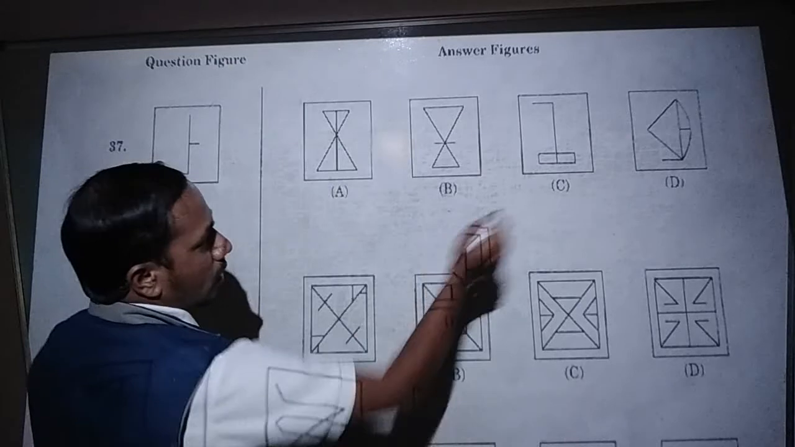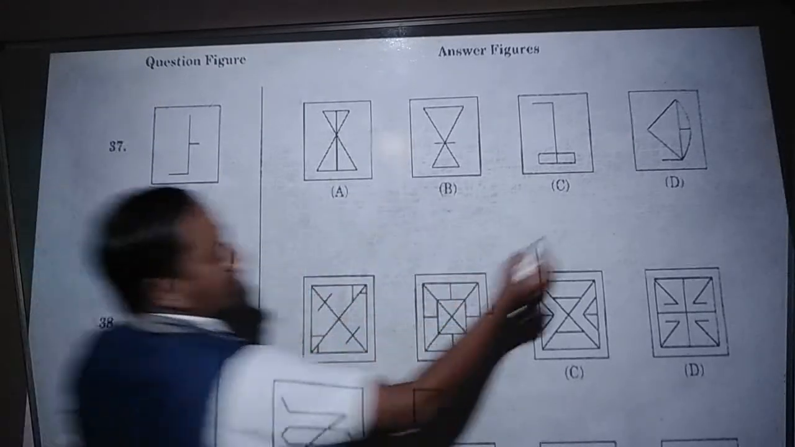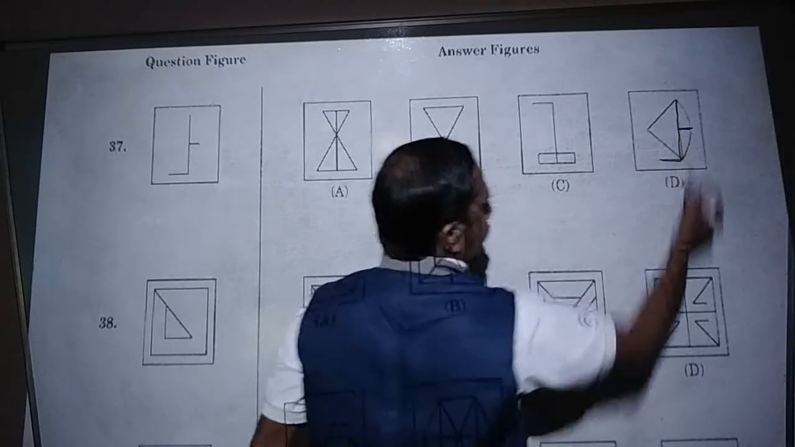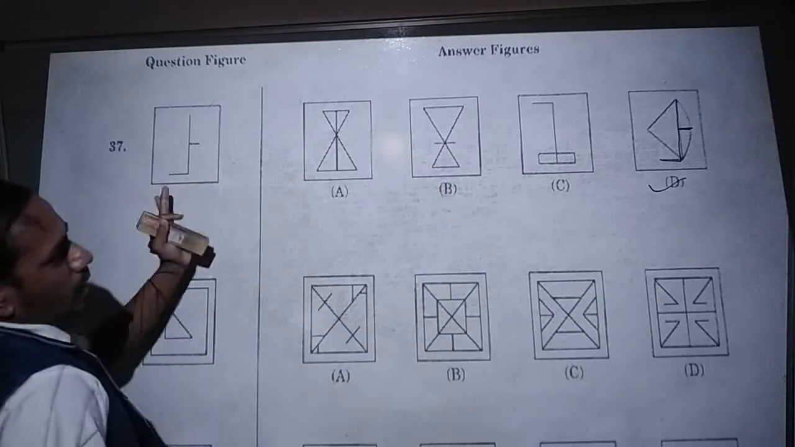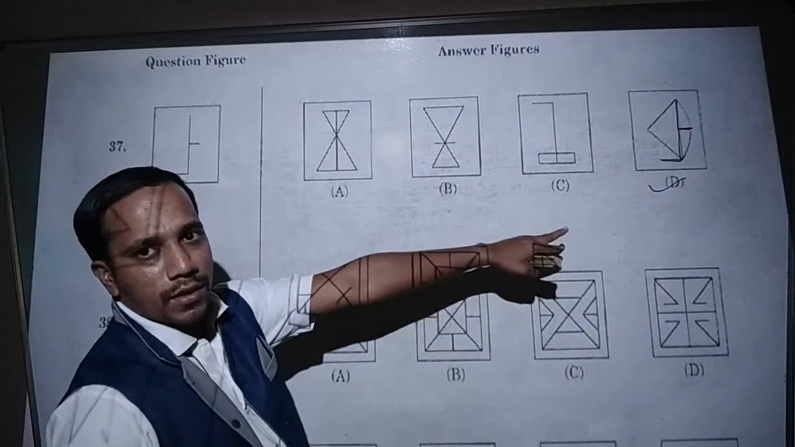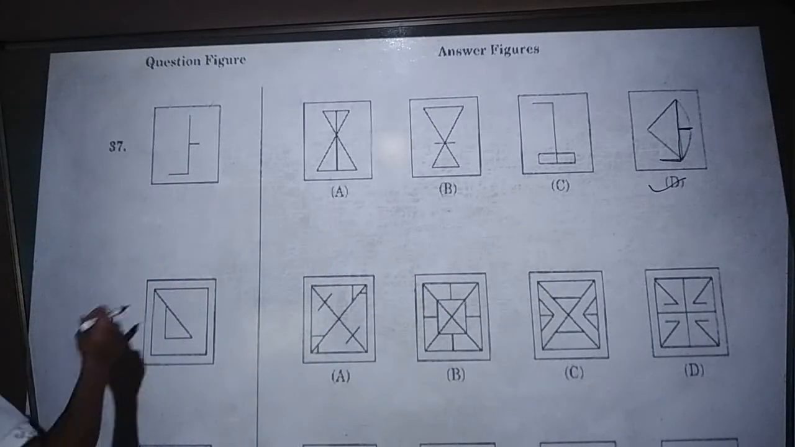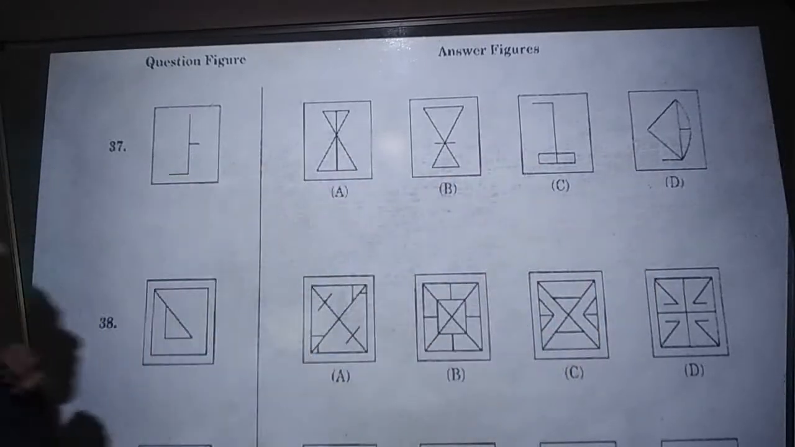Where exactly is it there? In option D. So like this structure, like this structure. See, in option D, like this, and like this. So the given question figure is present in option D. That's why it is the correct answer. Okay, next.